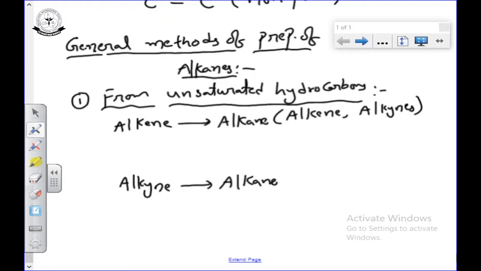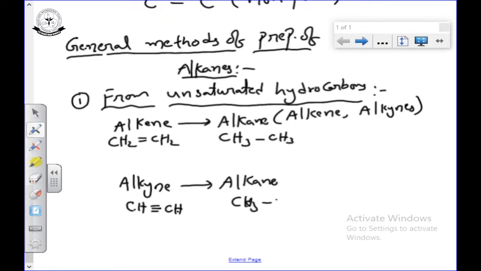For example, taking a simple alkene, CH2 double bond CH2, it is converted into alkane CH3 single bond CH3. And CH triple bond CH is converted into CH3 single bond CH3.